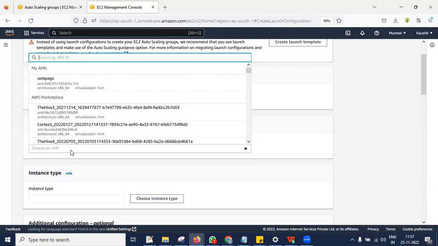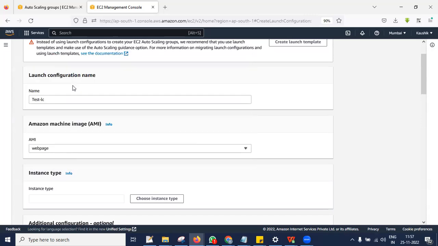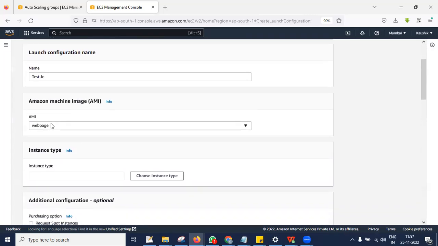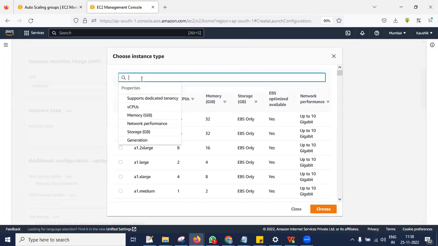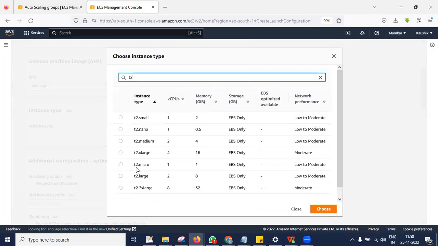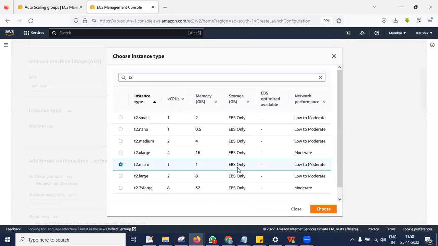So just select your own AMI, web page. This is my configuration, I mean this operating system it should take. This operating system consists of the web page and Apache installed. Next, choose instances. Let me go with T2 micro, 1 GB, which is free.